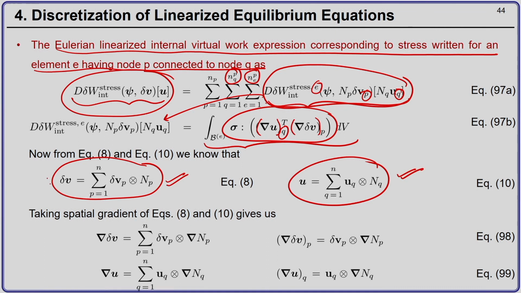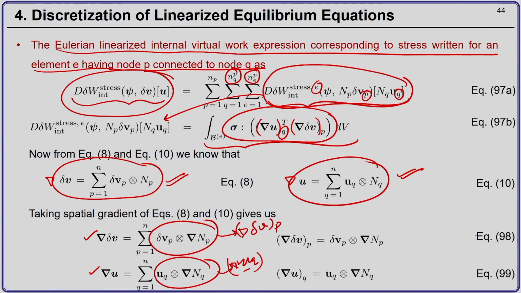If I take gradient on both the sides as shown here, I will get my expression for the discretized gradient of the virtual velocities, which is here, and the gradient of the displacement, which is here. Now, these terms in the bracket correspond to the gradient of the virtual velocities corresponding to node P, and this is the gradient of displacement corresponding to node Q.